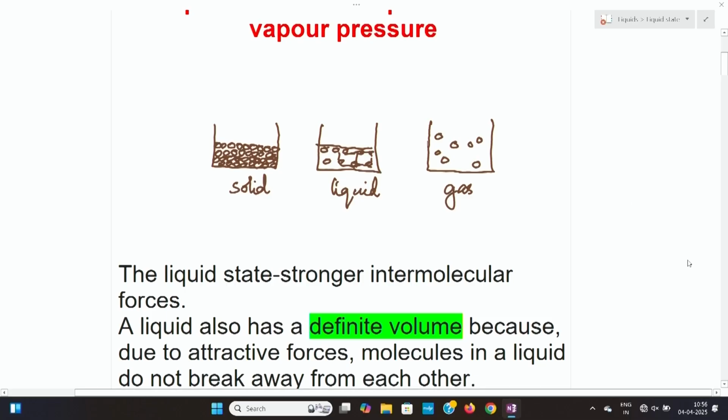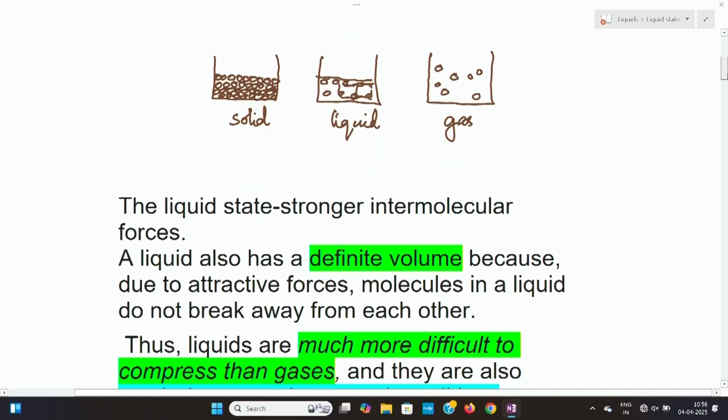Since it is very difficult to break, the liquids can occupy the space where they are. That means they can take the space of that particular container. If the liquid is in a bottle, it can have the shape of the bottle, and if it is in a beaker, it can have the shape of that particular beaker. That means the bonds in liquids are very difficult to break.